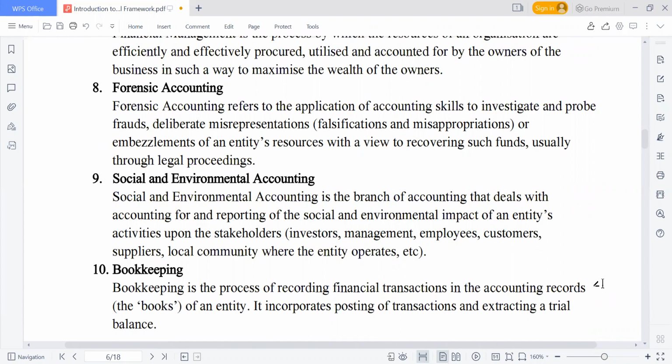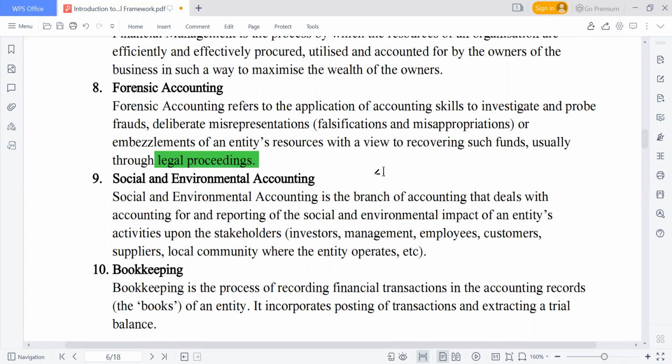When we say forensic accounting, anything forensic, just have it at the back of your mind that we are talking about court. There's a legal proceeding about it. Forensic accounting is accounting information that will be made available in the court of law. So anything forensic has to do with law, a legal proceeding.